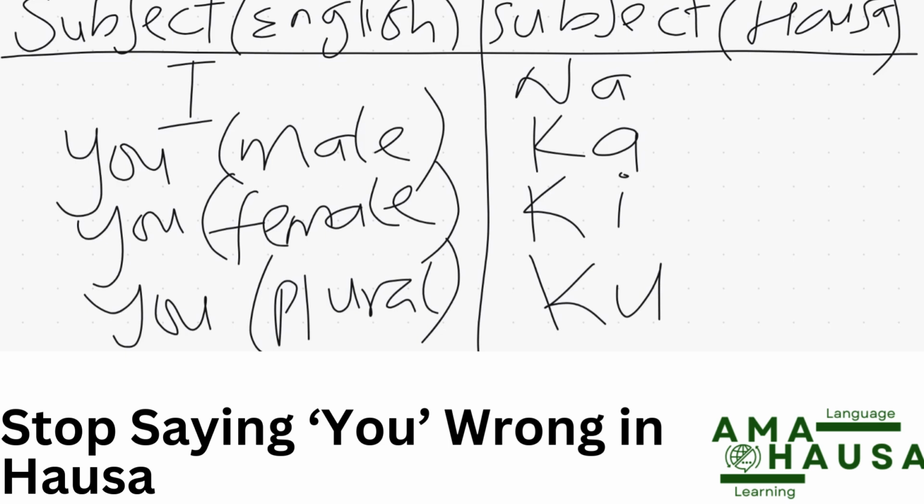So the way you talk to a man is different from the way you talk to a woman, is different from the way you talk to a group of people. So for a man, you use ka. For a woman, it is ki. For a group of persons, it is ku. And for yourself, it is na.